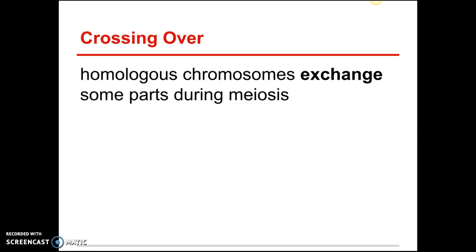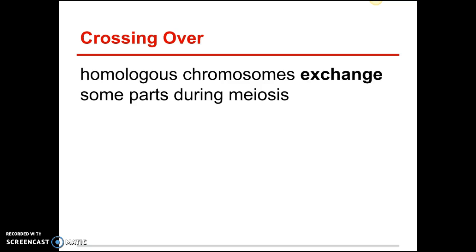Here is the concept of crossing over, and this is why those cells are not the same at the end. Homologous chromosomes exchange some parts during meiosis. This happens during prophase 1, so somewhere around here I want you to write prophase 1. And this is the concept that makes every single one of you different. It's what makes every living thing on the planet different from its brothers and sisters or its parents. During prophase 1, all those chromosomes get shuffled around so that we don't necessarily have everything exactly the same in our sex cells at the end.